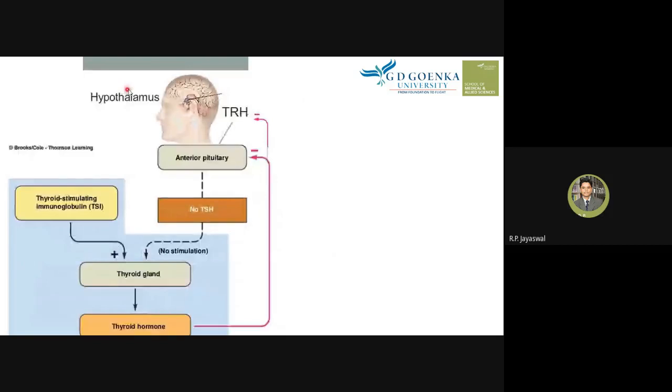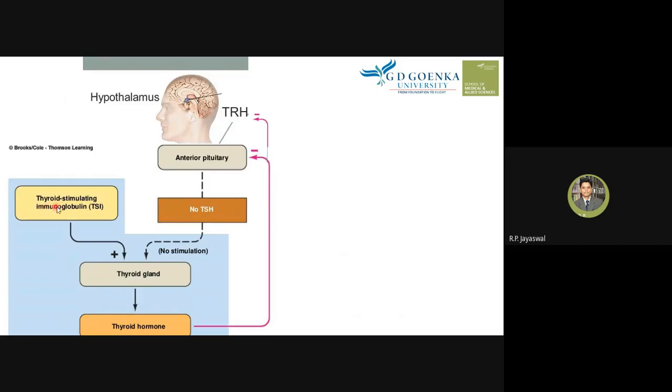This is what we can say. This is the hypothalamus, which produces TRH, which acts on the anterior pituitary to release TSH, right? So this is what happens, and TSH acts on the thyroid gland to produce thyroid hormones. Usually, this is what happens normally in the body.